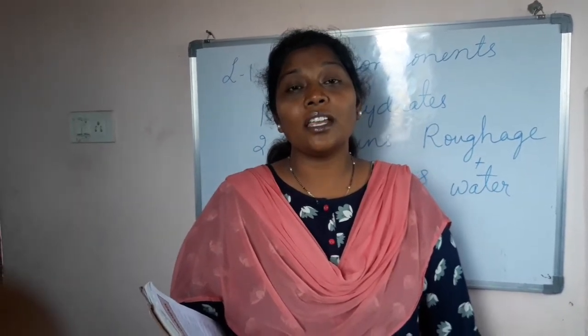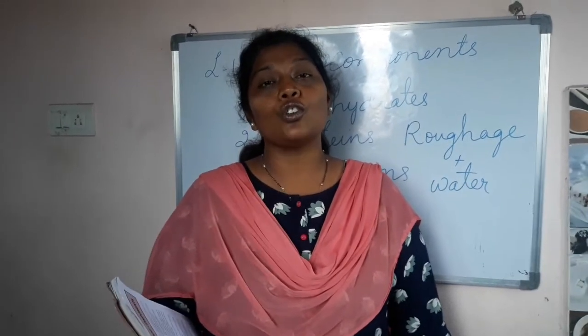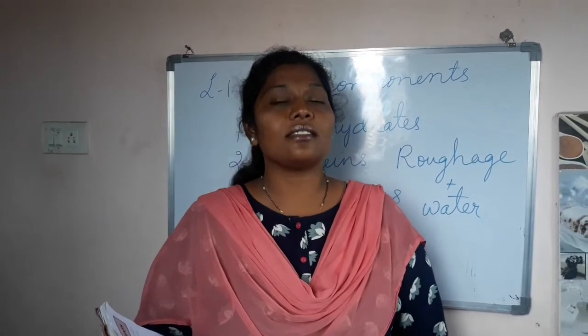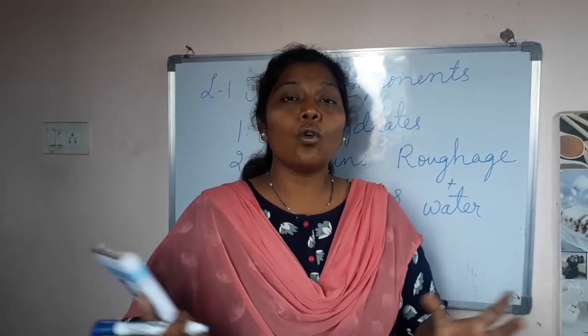Okay. So these two are called repairing foods. What are they called? Repairing foods. They repair our body and help to grow our body in a very good manner. But these are required in very small quantity. So these two are called micronutrients. They are not required in more amounts. They are required in only smaller amounts. So they are called micronutrients. And the next one is fats.